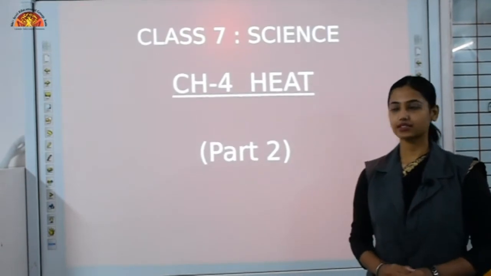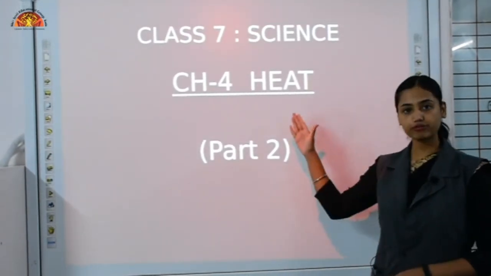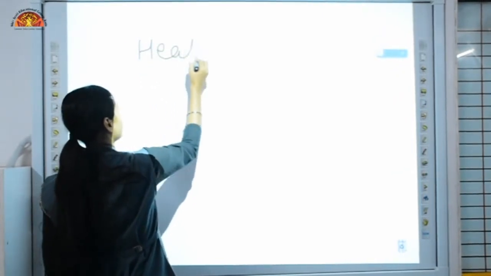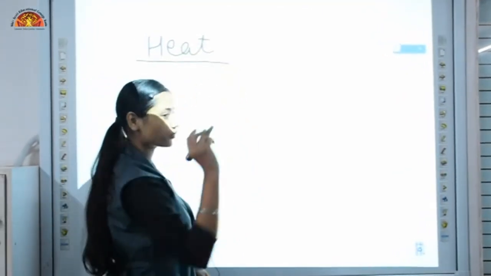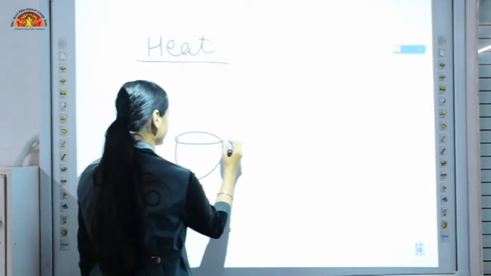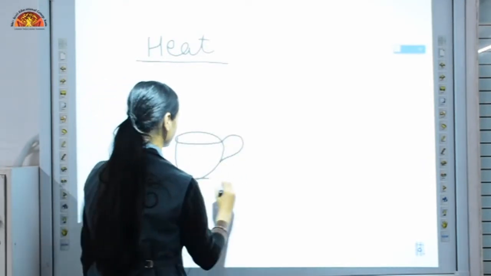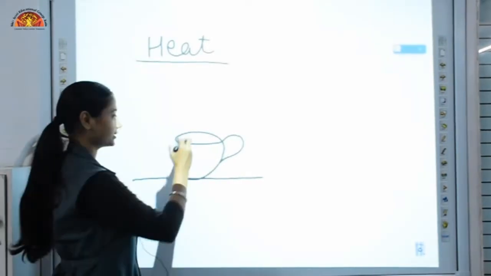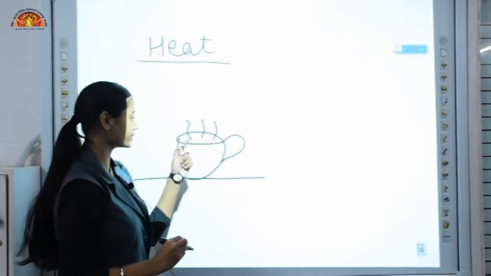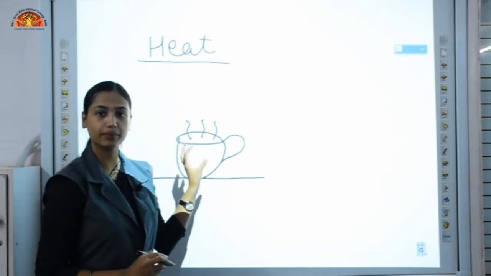Today we will discuss part 2 of chapter 4, heat. Now I'll give you an example, a situation. This is a cup of tea, hot tea. You have noticed that after a few minutes it becomes cold, this cup becomes cold.